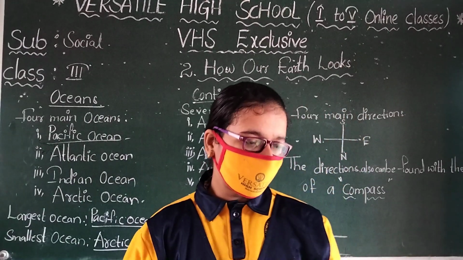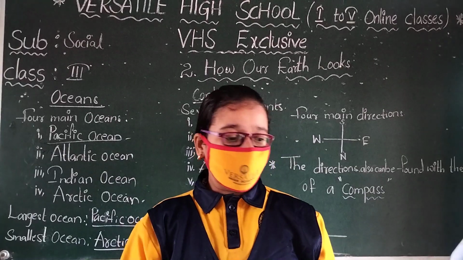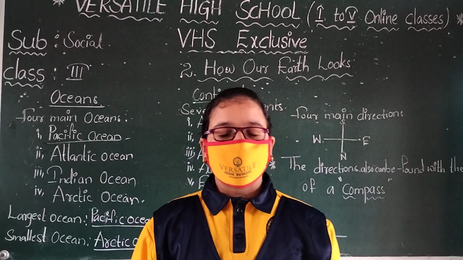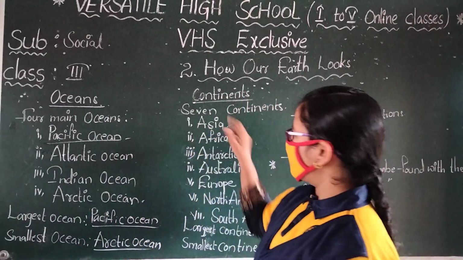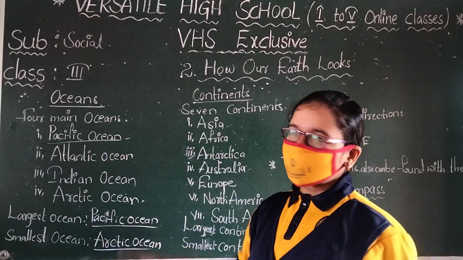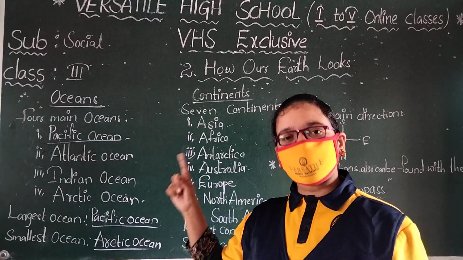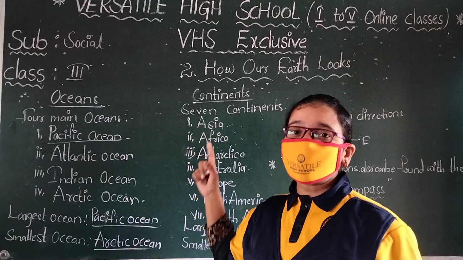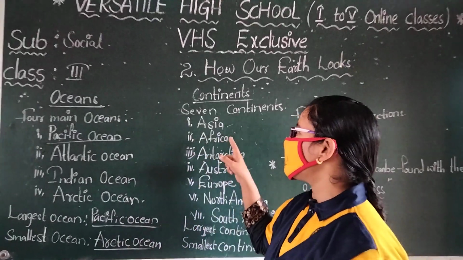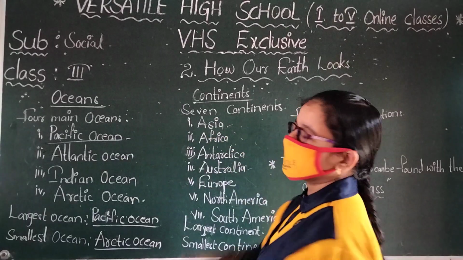Okay. Listen carefully. Very large land masses are called the continents. How many continents? 7 continents on the earth.